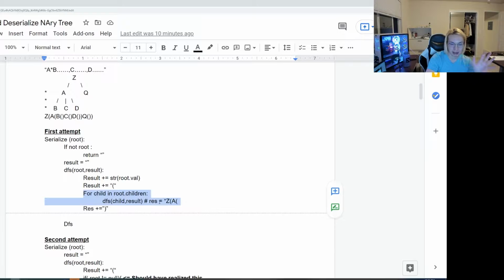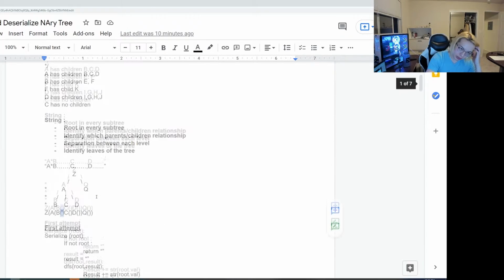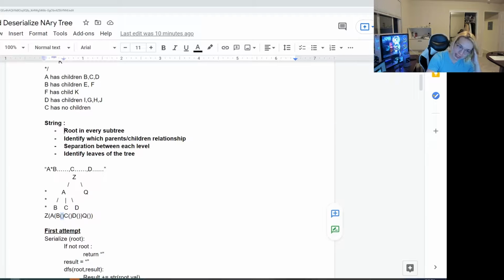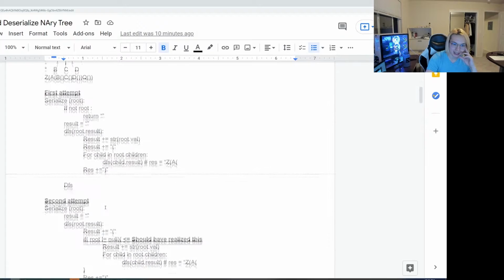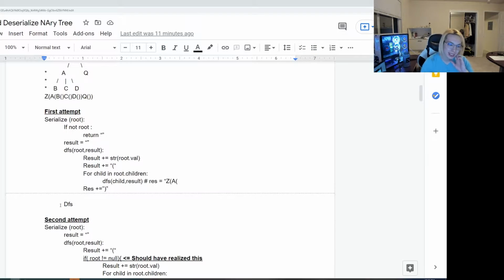This one I'm fine. Again, there's nothing that stands out to me as particularly incorrect, and this will get you the actual solution, because if there's no children, then it will produce nothing. So far so good. The only thing that was really a concern was that he ended up wasting a little bit of time here, but overall I think this is perfectly valid. So let's look at the second attempt here.